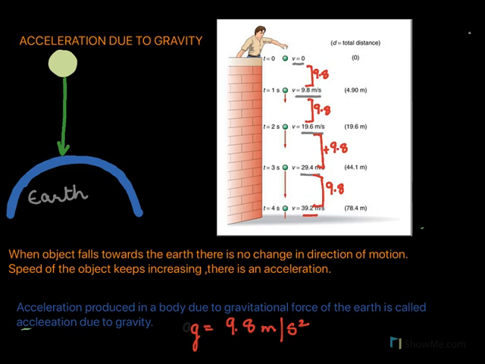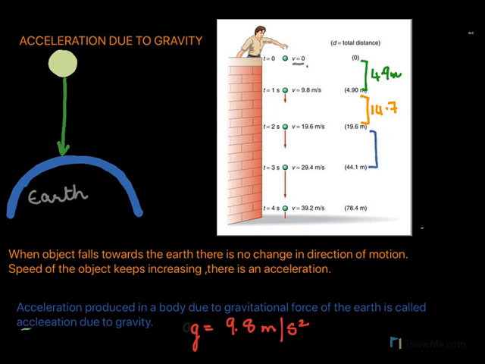As the body moves down, its velocity keeps increasing. It gets faster and faster as it is moving down. To look at the distance, in the first second, it covers a distance of 4.9 meter. Now, in the second second, it would cover a distance of 14.7 meter. Then in the next, it would cover a distance of 24.5 meter.